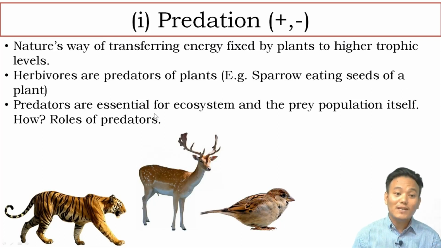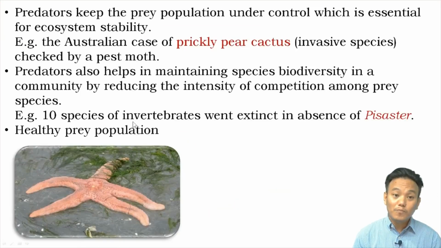Now predators are essential for the ecosystem, and they are essential for the prey population itself. So how is that so? What are the roles played by the predators? Predators play different roles. For example, predators keep the prey population under control, which is very important for the stability of the ecosystem.